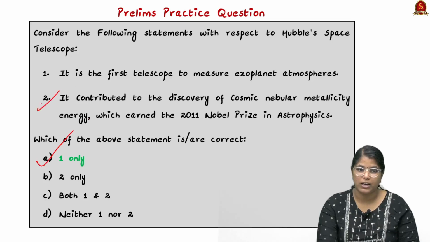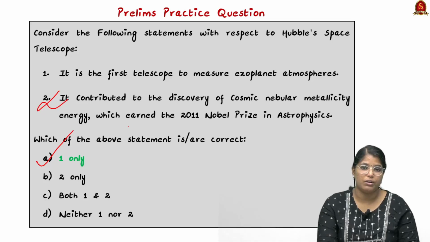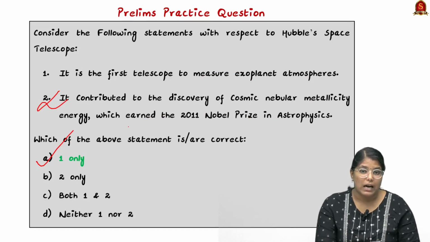Second statement is actually incorrect. It has earned the Nobel Prize, but not for identifying the cosmic nebular metallicity energy. Instead, it has been awarded for the discovery of dark energy.